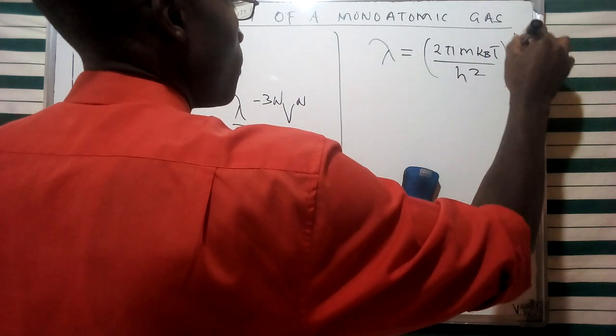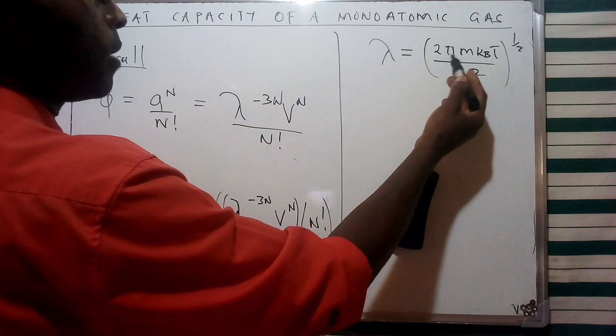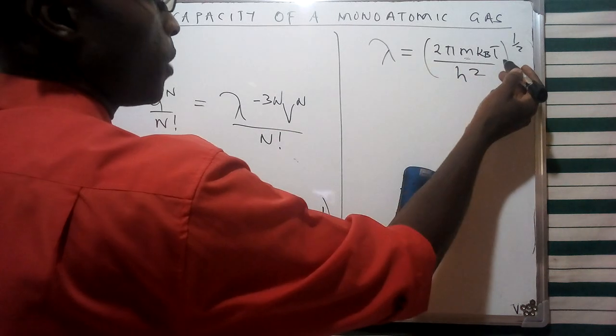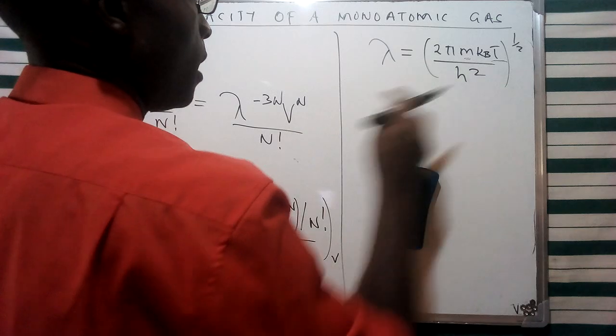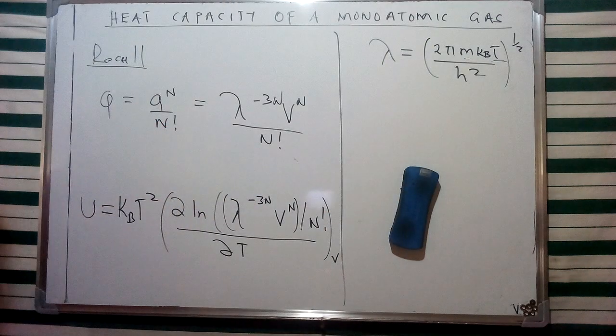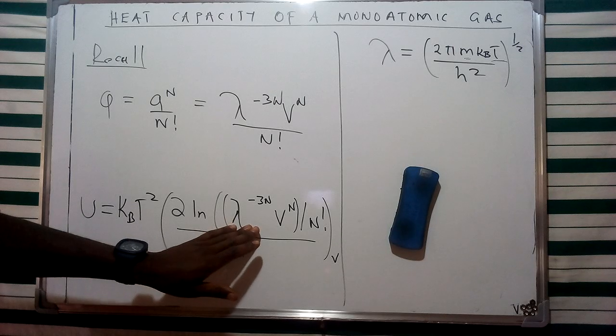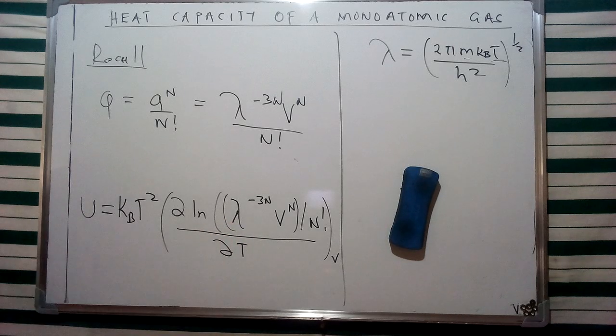And therefore we're going to have this one. So if you try to look at these various constants, and assuming that the mass of this particle is a constant, then therefore we're going to have temperature as a variable. And of course, the lambda is going to depend on temperature in that particular case. So we're going to consider only this specific aspect of lambda, and we're going to assume the rest.